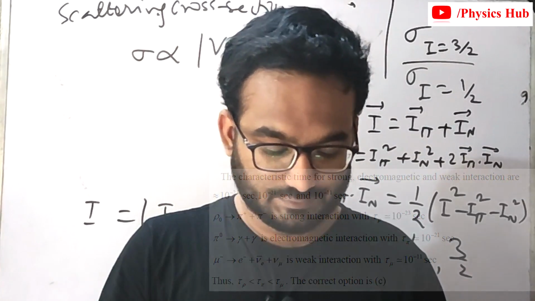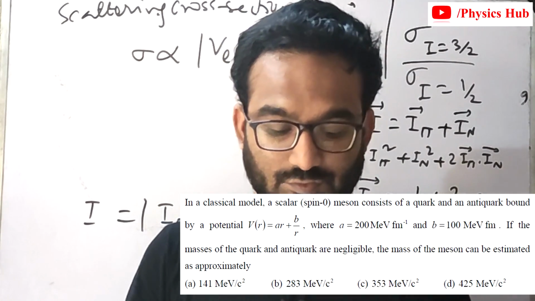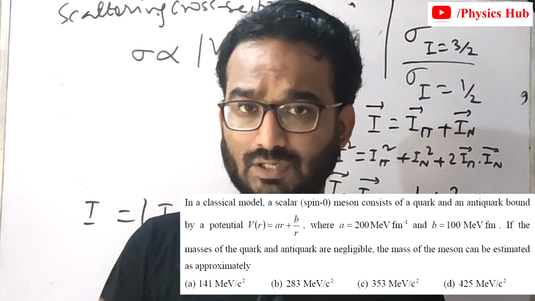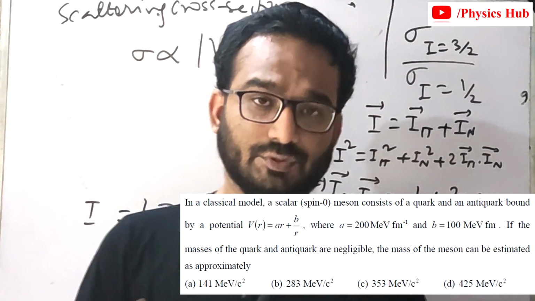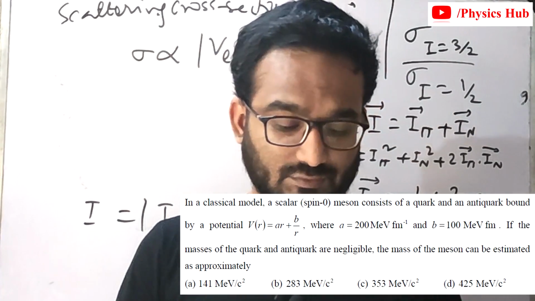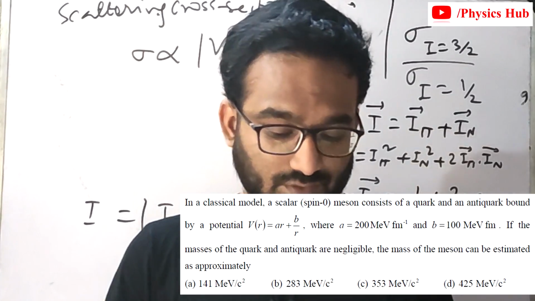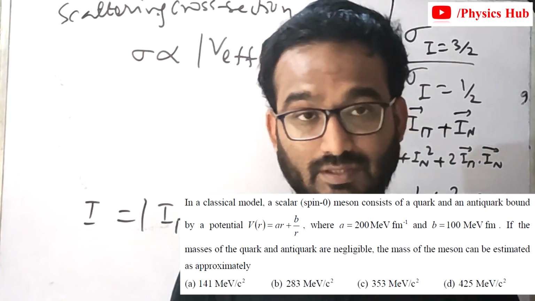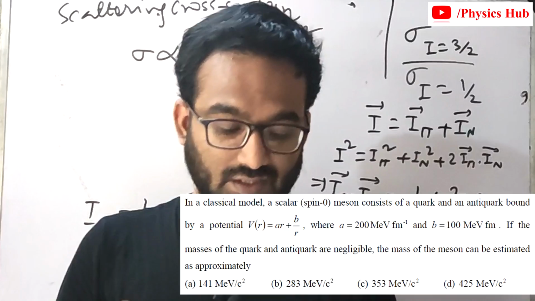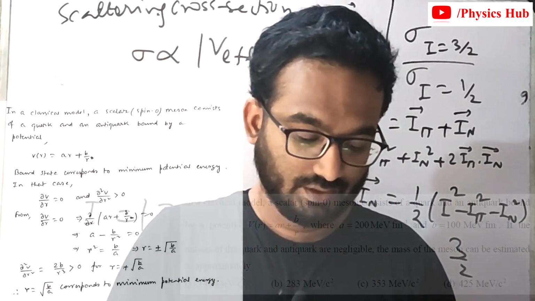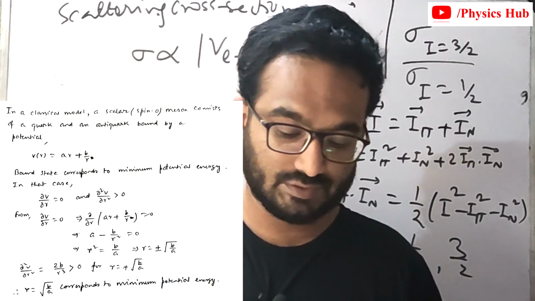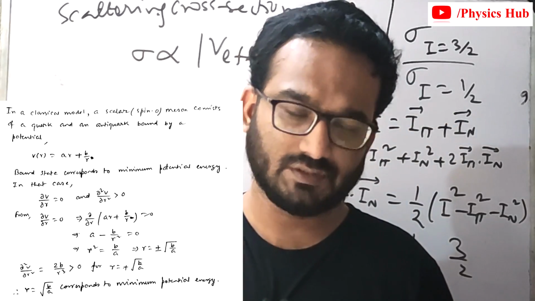Let's move forward to the next question. In a classical model, a scalar spin 0 meson consists of a quark and an antiquark bound by a potential V of R given by AR plus B by R square, where A is given and B is also given. If the masses of quark and antiquark are negligible, the mass of the meson can be estimated as approximately. So in a classical model, a scalar meson consists of a quark and antiquark and the potential is given to you.